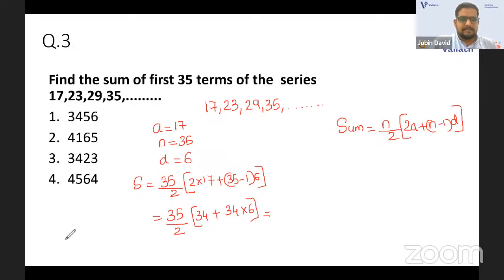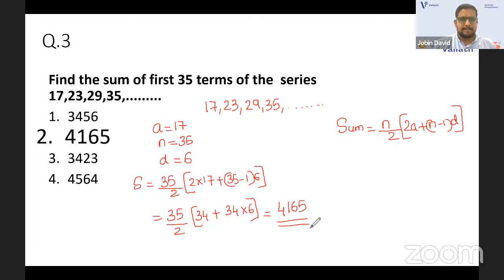Did you get the answer, everyone? Can you do it? Just simplify it and you will get the answer. Any answers? It's 4165. Okay, Sandha is saying it's 4165. Let us check the answer. Yeah, it's 4165 only. Okay, it is 4165 what we have. You can just solve it. It's just multiplication and addition that you have.